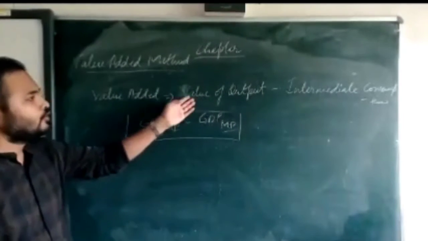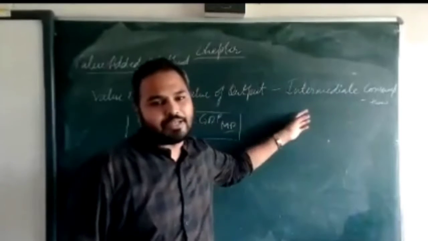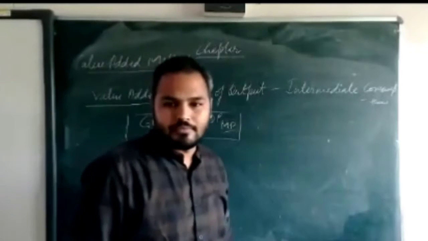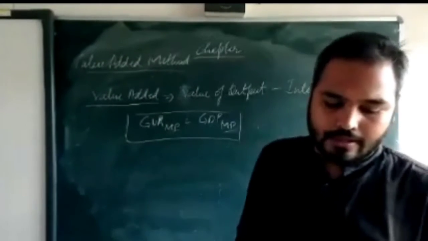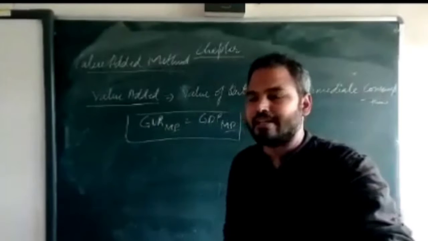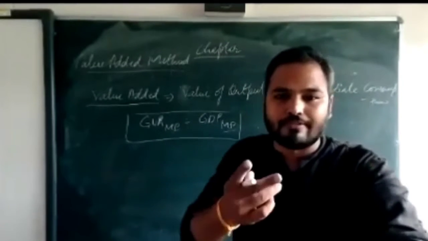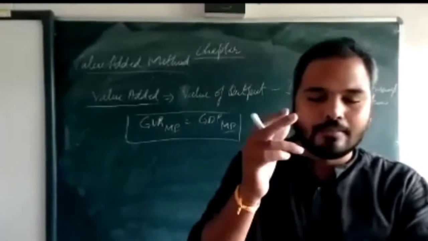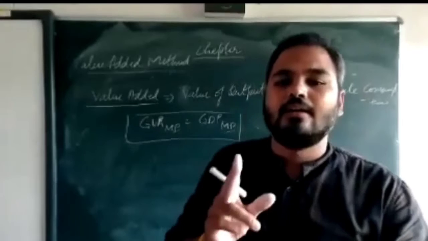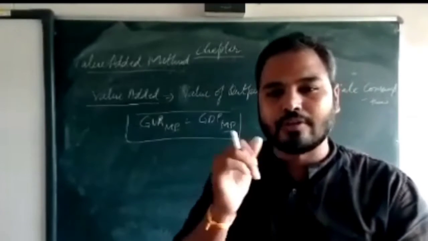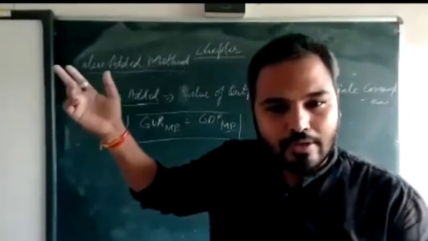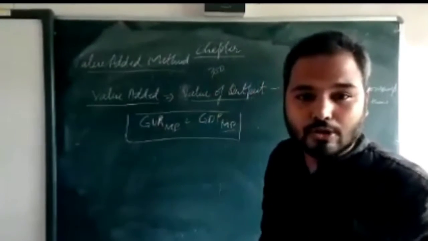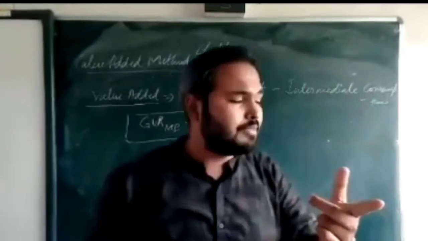So at market price, value of output minus intermediate consumption becomes your value added, if you want to find out how much value addition has been done. For example, the miller purchased the intermediate good, wheat, from the farmer for 500 rupees and sold it in the market for 700 rupees. So 700 rupees was his value of output, and how much value addition has been done by him?